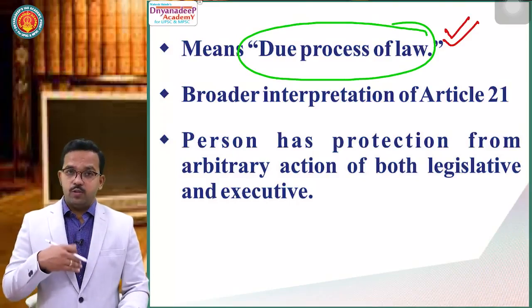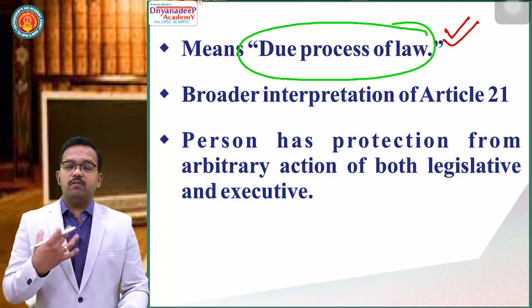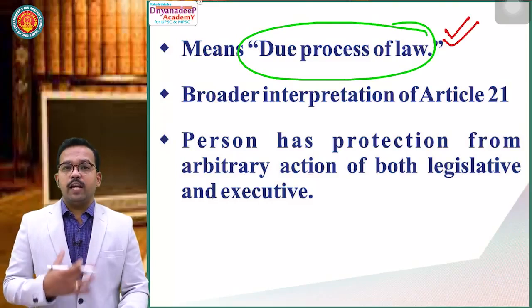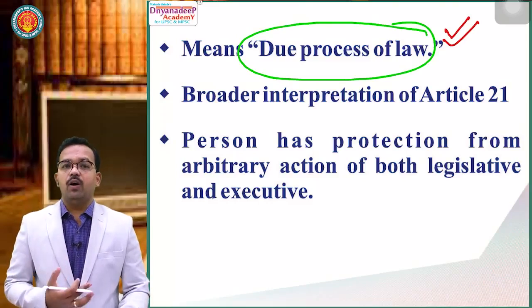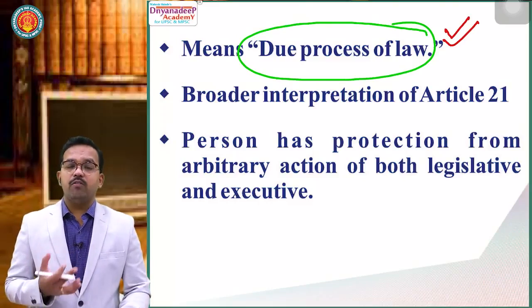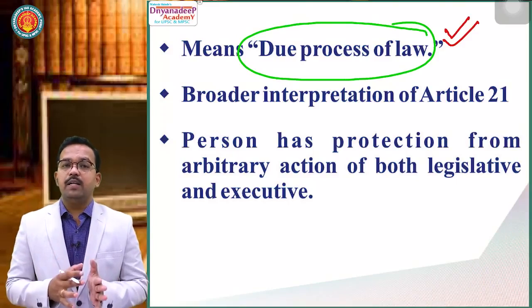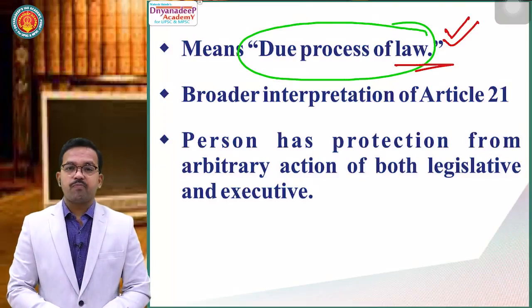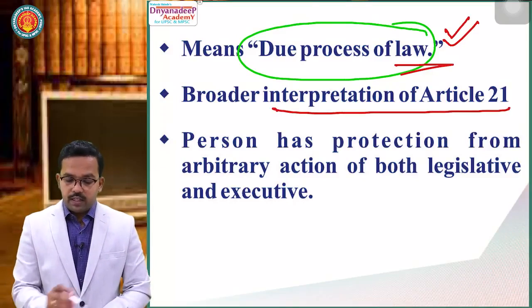But as a judiciary, as an organ, as the validating organ of the Constitution, we have the right to check the validity of parliamentary law. We can question whether this parliamentary law is just, fair or rational, and it means due process of law. It is a wider interpretation of Article 21.